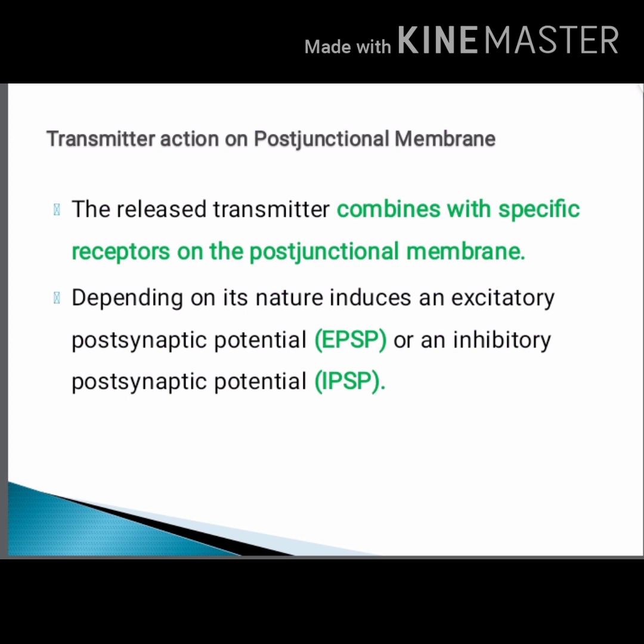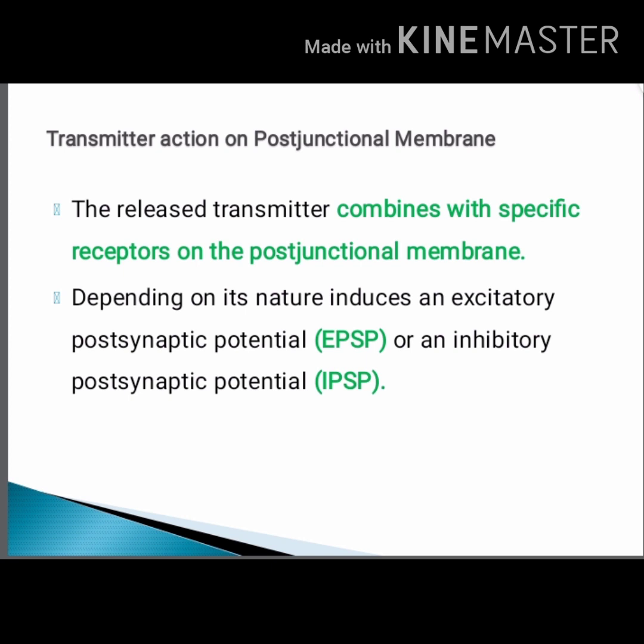Next, once the transmitter is released, it reaches the postjunctional membrane. So the next process is transmitter action on the postjunctional membrane. The released transmitter combines with specific receptors on the postjunctional membrane. Depending on its nature, it induces an excitatory or inhibitory response, called an excitatory postsynaptic potential or an inhibitory postsynaptic potential.